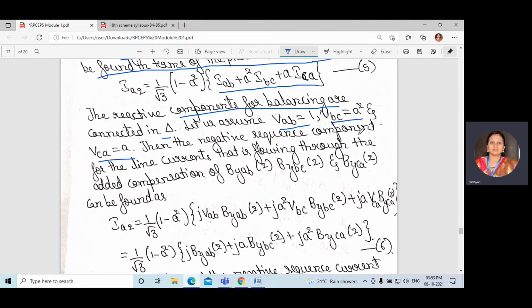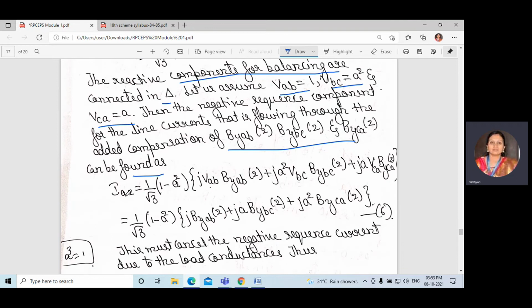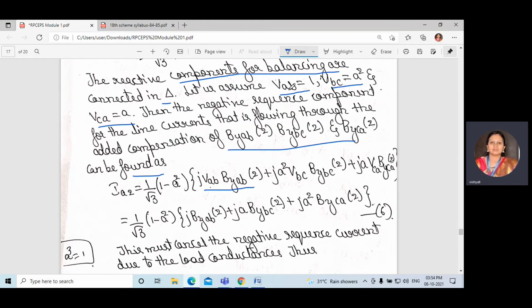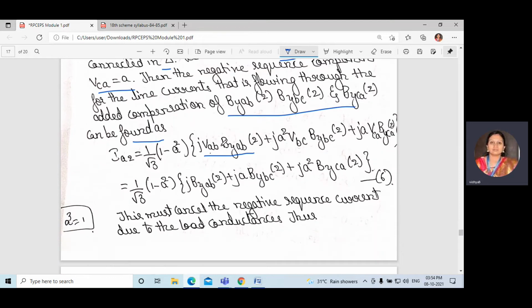Then the negative sequence component of the line current flowing through the added compensation can be found as IA2 is equal to 1 divided by square root of 3. Instead of writing IAB, we write it in terms of the compensation, that is VAB times jBYAB2, because we have added a compensation here, plus A square times VBC jBYBC2 plus A VCA jBYCA2. With VAB equal to 1, VBC equal to A square and VCA equal to A, what do you get?